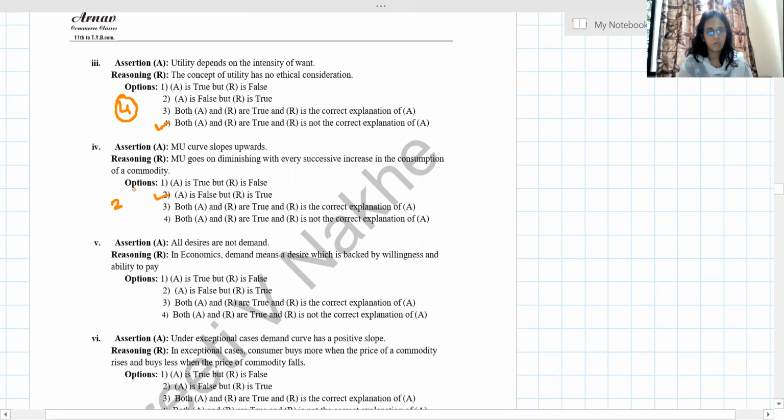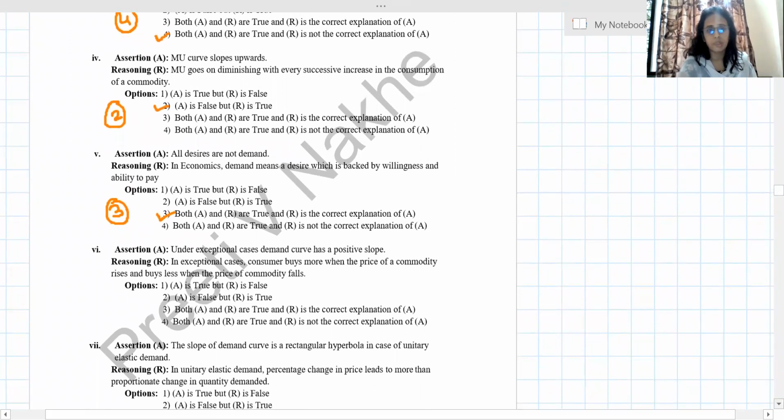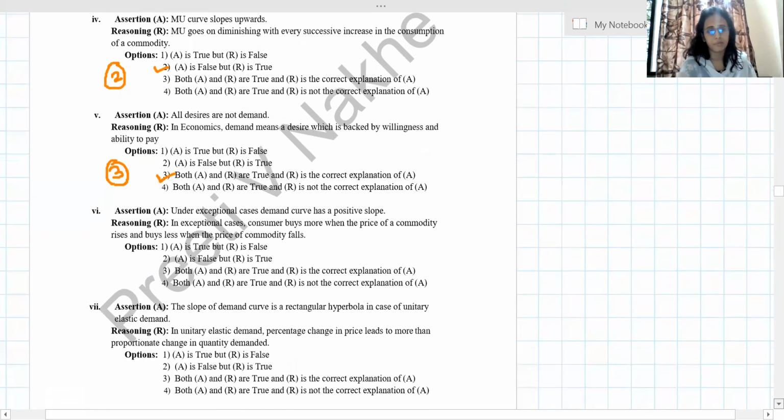MU goes on diminishing with every unit, yes, that is correct, but the first is wrong. So option number 2. Next, all desires are not demand. Correct. Then in economics, to whom we call it as demand, they have given. So you can say that the first statement is correct and whatever reasoning they have provided is also correct. So option number 3, because we know that to convert desire into demand, we need three: desire which is backed by willingness and ability to pay.